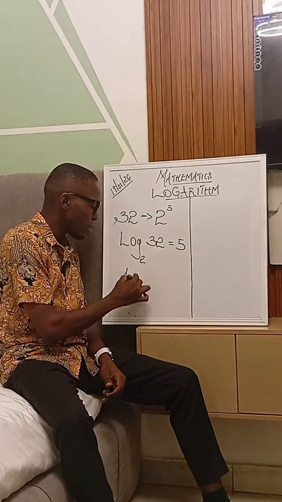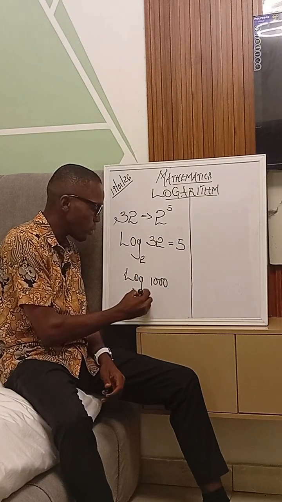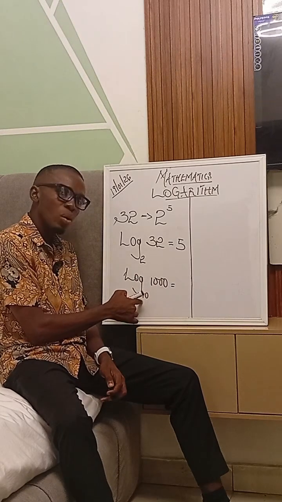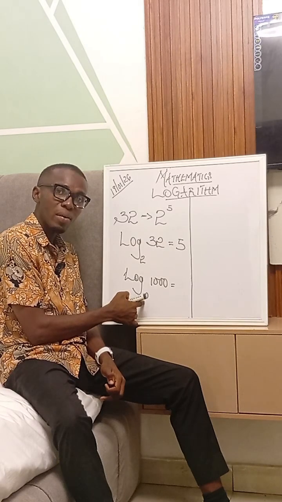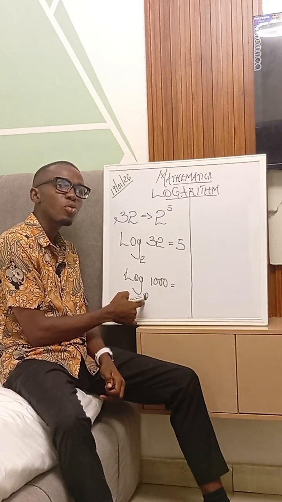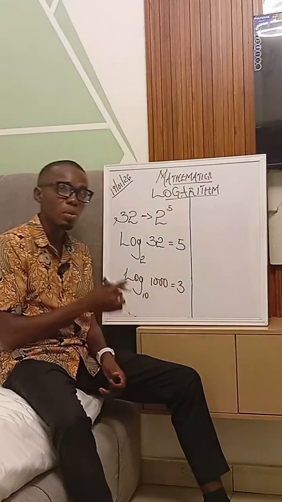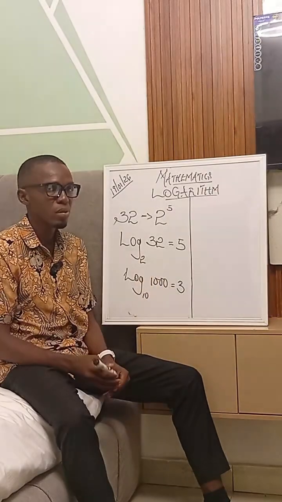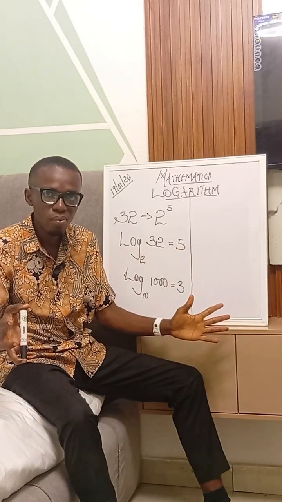Now look at something like this. If I had log 1000 base 10, to what power, or to what exponent, or to what index will I raise 10 to get 1000? That answer obviously is 3, because 10 to the power of 3 will give us 1000. It's as simple as that. That's what logarithm in itself entails, right?